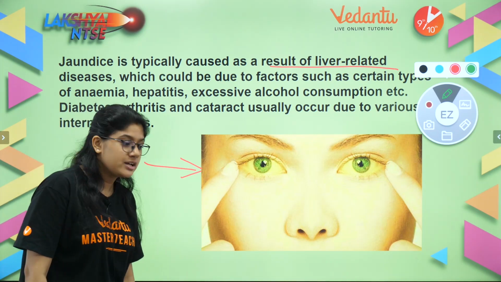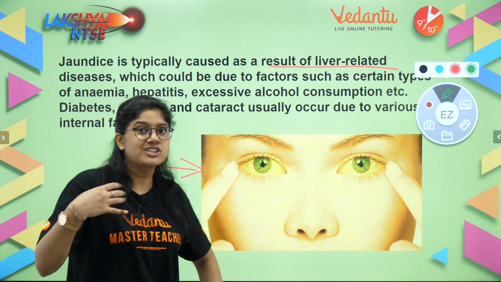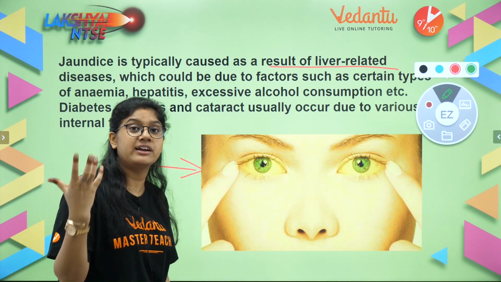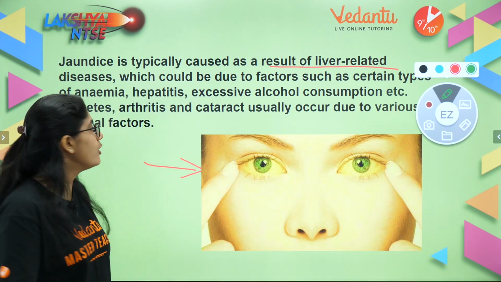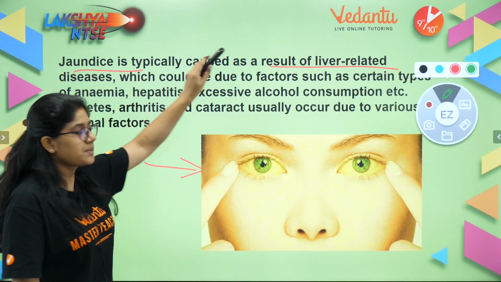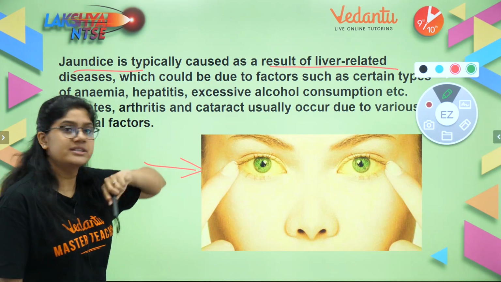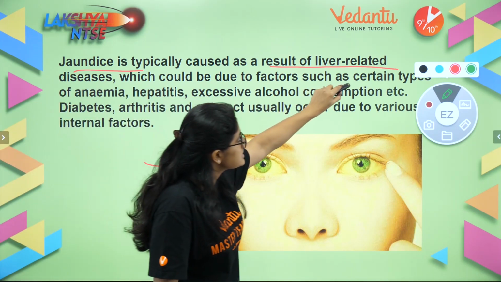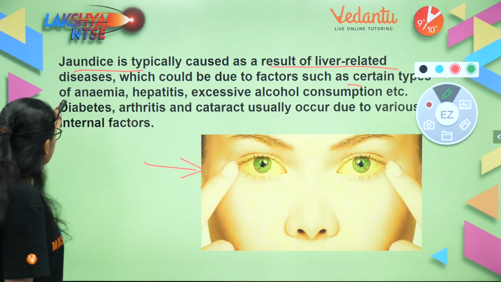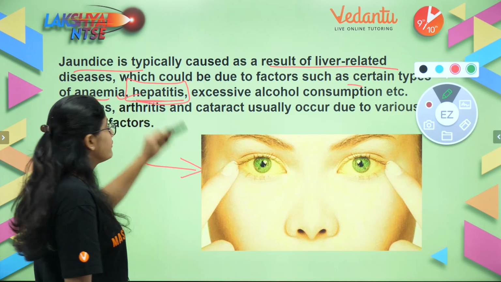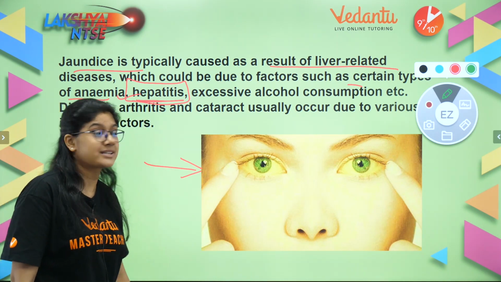The body starts looking yellowish because there is a large amount of bile present in it. Jaundice is typically caused by liver-related disorders, which could be due to factors like certain types of infection like hepatitis. You remember, that's why it's really important to have the vaccines for hepatitis.